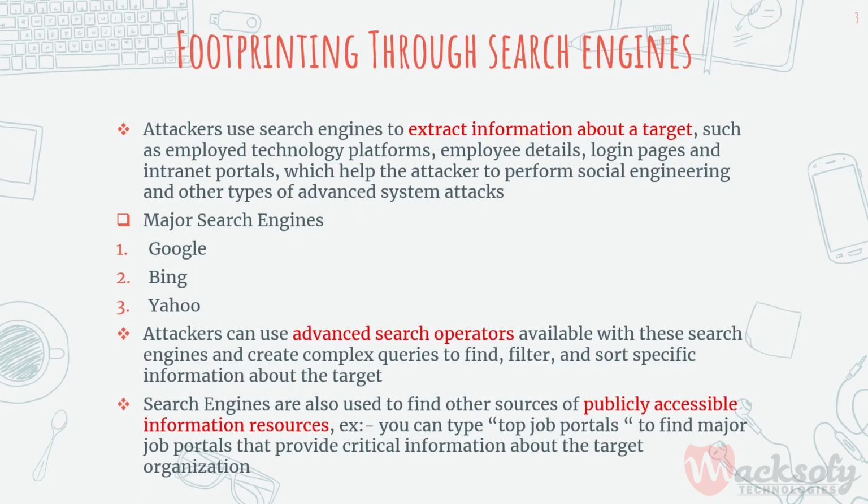You can collect location information using the Google Earth tool to get the physical location of the target. There are some other tools for finding geographical locations like Google Earth, Google Maps, Wikimapia, National Geographic Maps, Yahoo Maps, and Bing Maps.